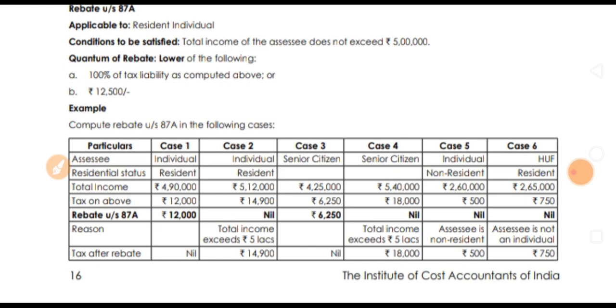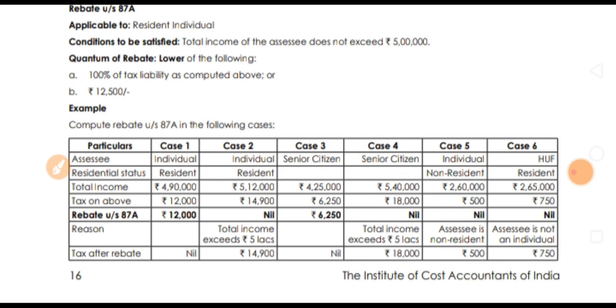Remember, the tax after rebate is 14,900, since he has crossed the 5 lakh limit. This is the condition to be satisfied. Hope you understand case 2.